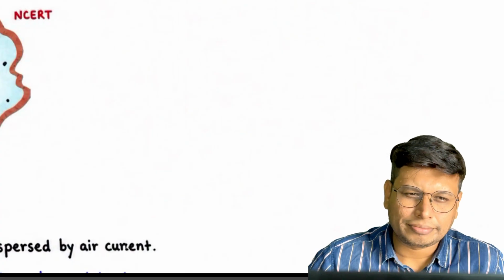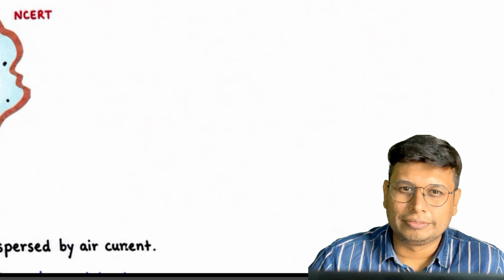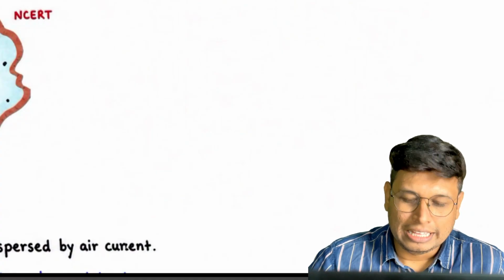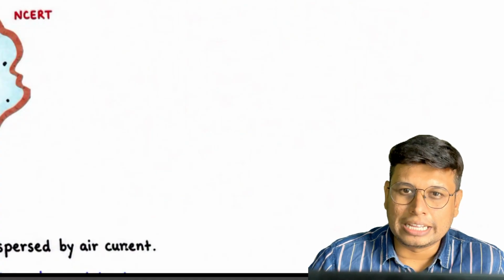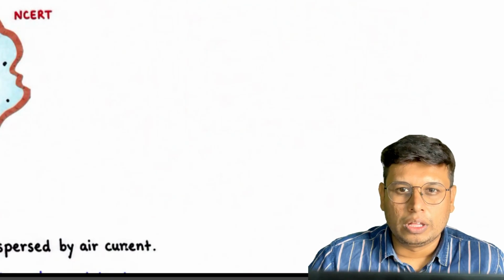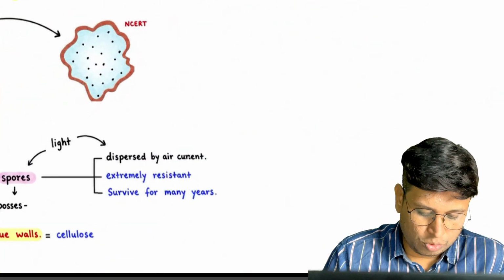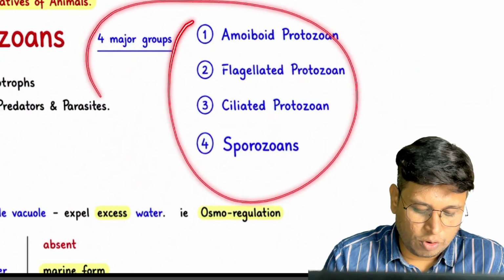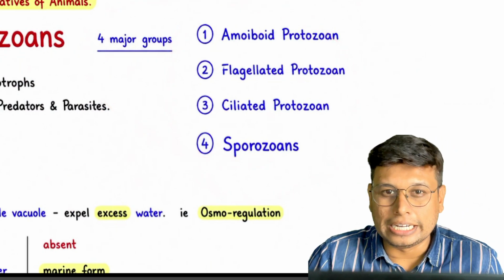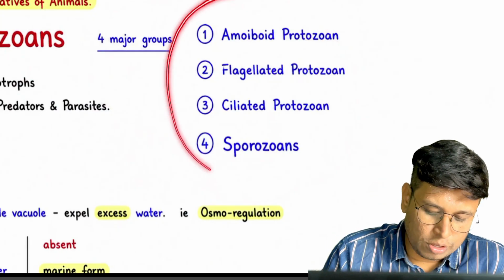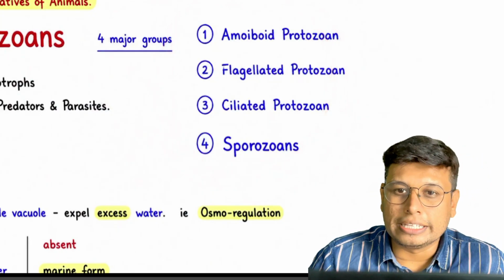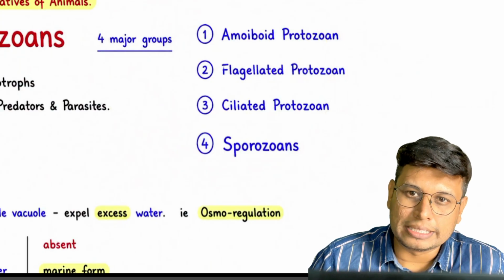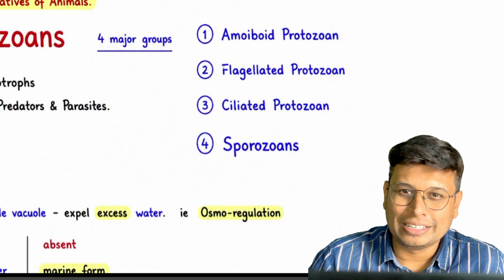And yeah, that's about it for today. So meet you in the next lecture. We will continue with the protozoans. These protozoans have four major groups: amoeboid, flagellated, ciliated, and sporozoan. So all these four we will discuss in one single lecture. Thank you. Happy learning.